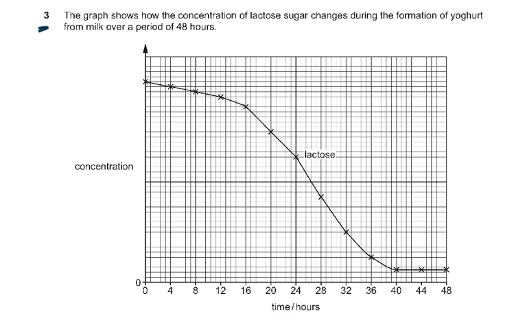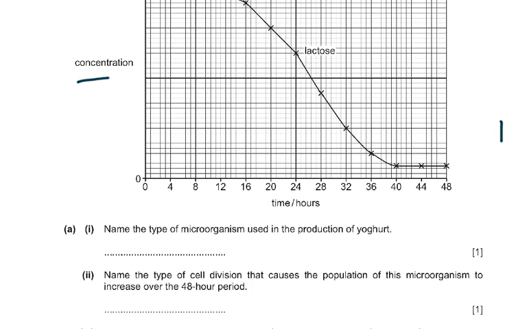Question 3. The graph shows how the concentration of lactose sugar changes during the formation of yogurt from milk over a period of 48 hours. So you can see the concentration is decreasing and the time is in hours and takes 48 hours, and the lactose concentration is decreasing when the yogurt is being formed. Now, what are the questions that they're asking you? Name the type of microorganism used in the production of yogurt. The type of microorganism is what? It's a bacteria.